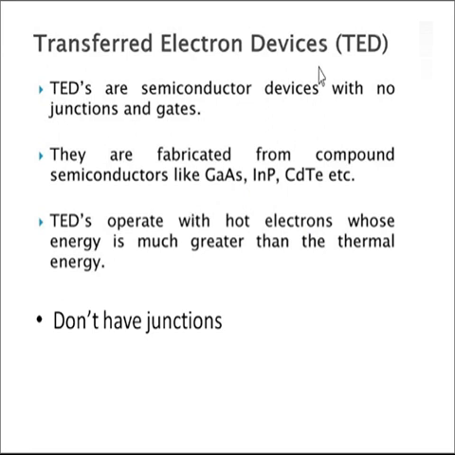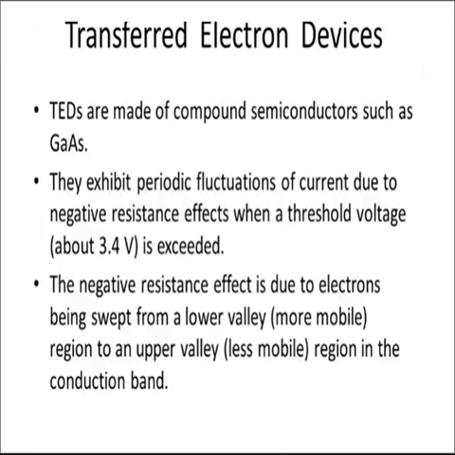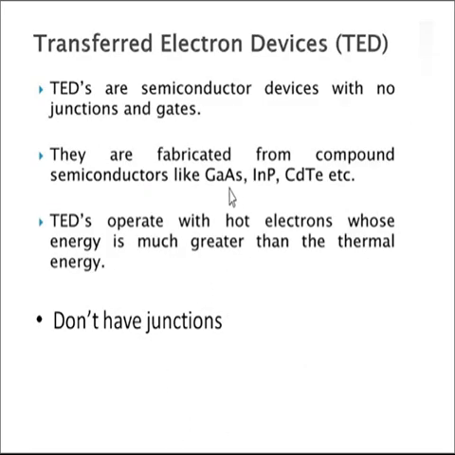These transferred electron devices are made of compound materials, and they use the negative resistance region principle for the generation of the signal. They are made of compound semiconducting materials like gallium arsenide, indium phosphide and cadmium telluride. By using these materials we make transferred electron devices.